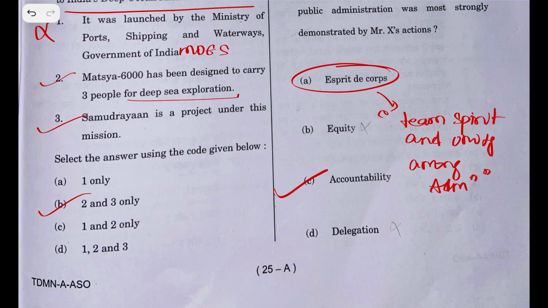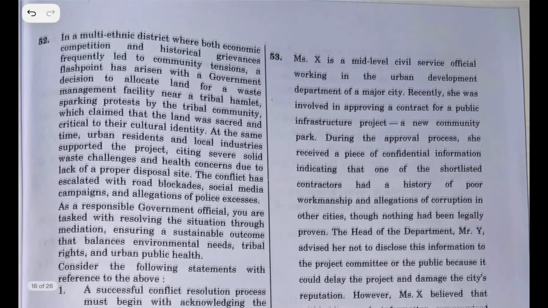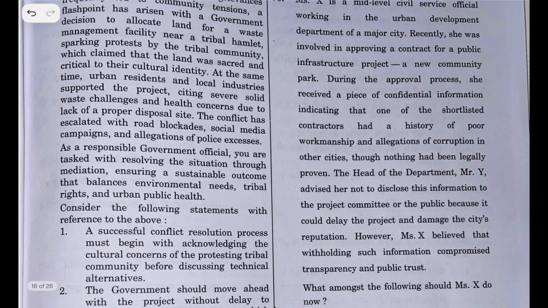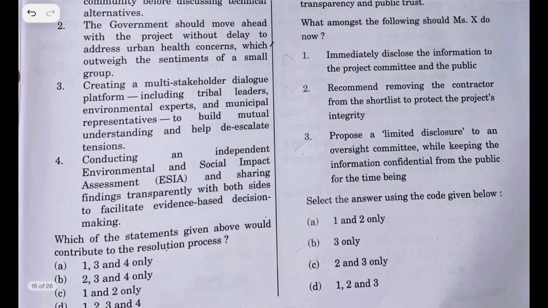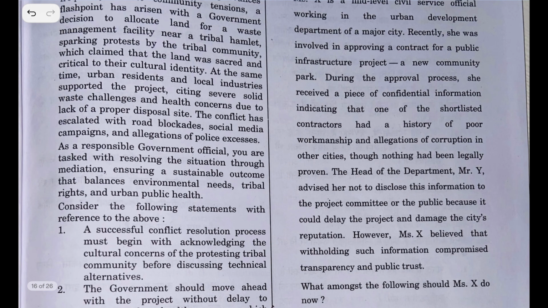This is the meaning of esprit de corps. Again, there are ethics questions. You can read this entire thing and answer the question. This is literally out of syllabus.